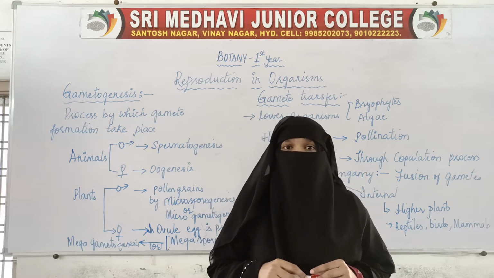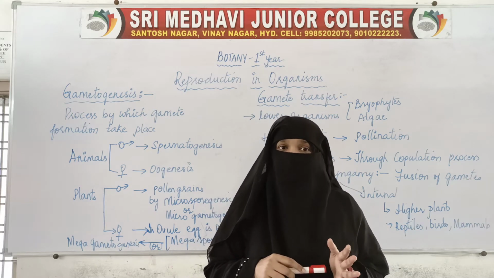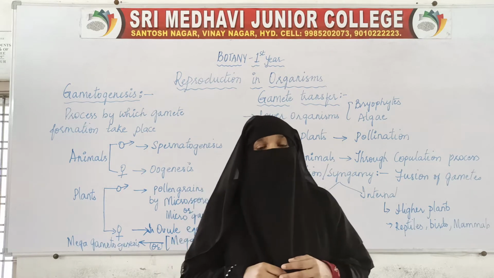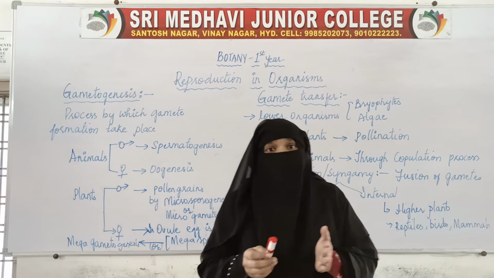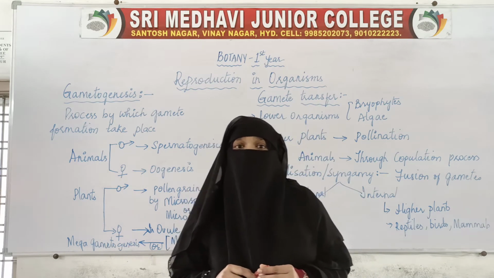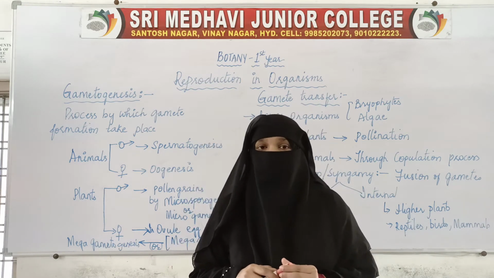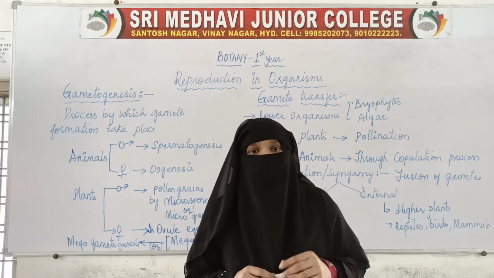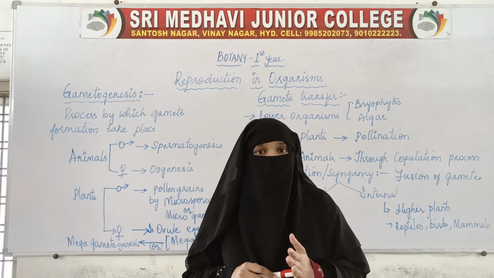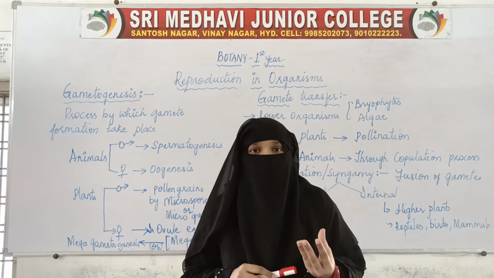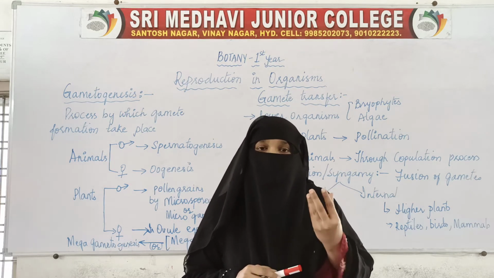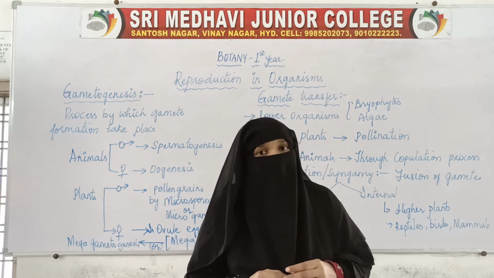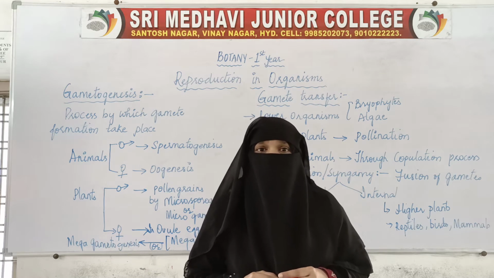But in higher organisms, like human beings, animals, and plants, the male organisms are different from the female organisms. We have already studied this. If a flower has both the reproductive organs, then it is said to be bisexual.